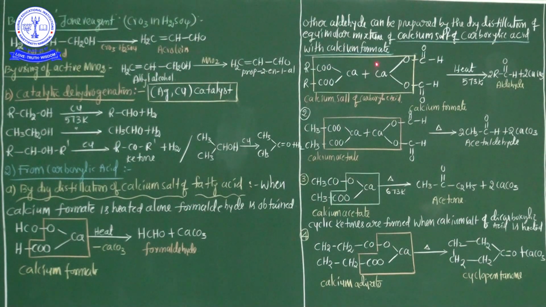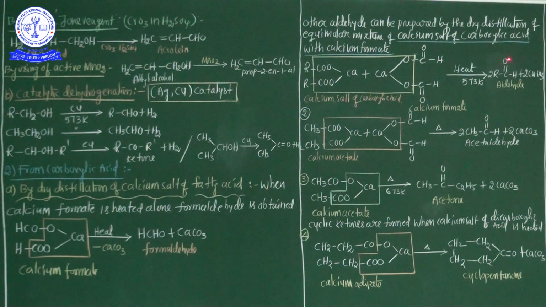See, except formaldehyde, the remaining aldehydes are easily prepared using a combination of the calcium salt of carboxylic acid. In the first case, calcium formate heated alone gives formaldehyde. But in the second preparation method, the calcium salt of carboxylic acid with calcium formate easily gives aldehyde.